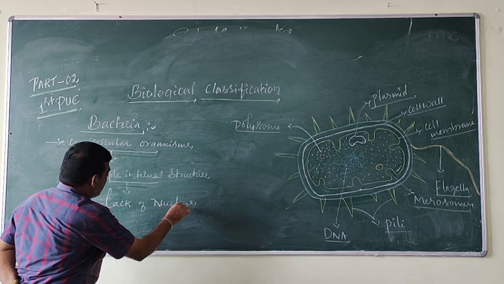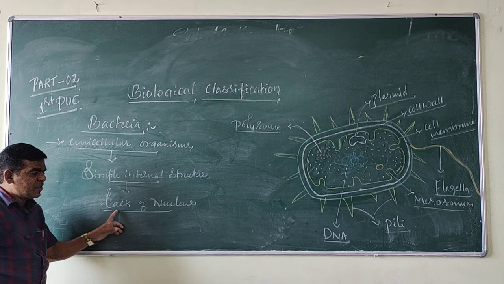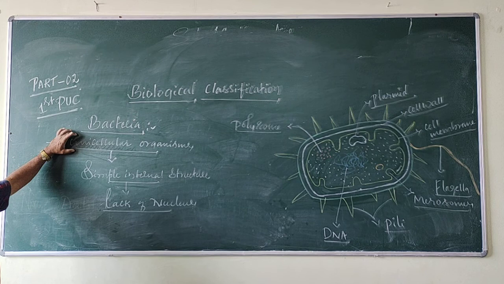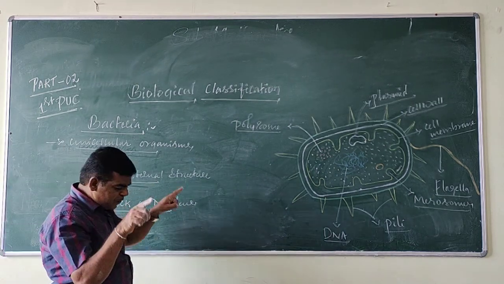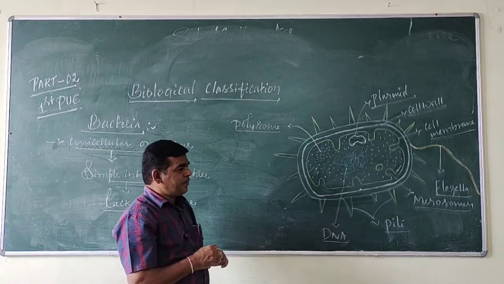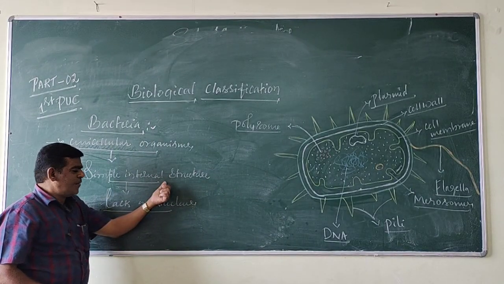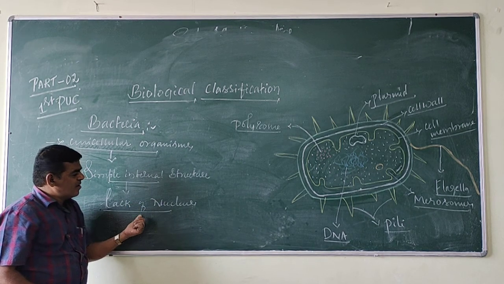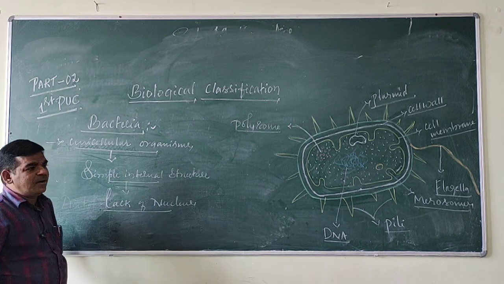Nucleus is absent in the bacterial cell. Clear? The internal structure of bacteria is very simple and lacks a nucleus, which means the bacterial cell does not contain a nucleus.